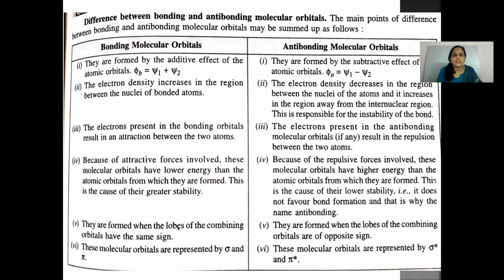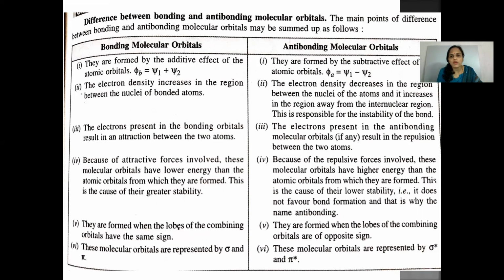Bonding molecular orbitals: the electrons present in them result in an attraction between the two atoms, whereas in anti-bonding molecular orbitals, the electrons present, if any, result in repulsion between the two atoms. Because of the attractive forces involved, bonding molecular orbitals have lower energy than the atomic orbitals from which they are formed, and this is the cause of the greater stability.